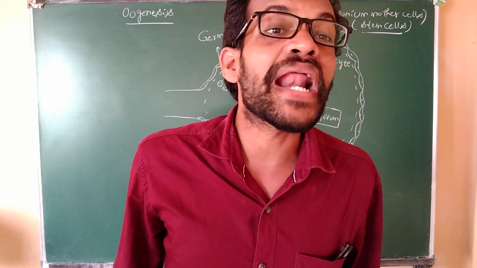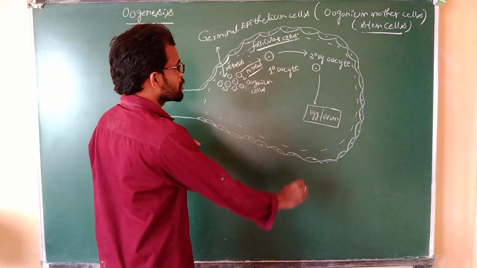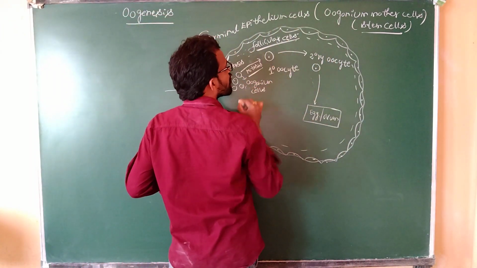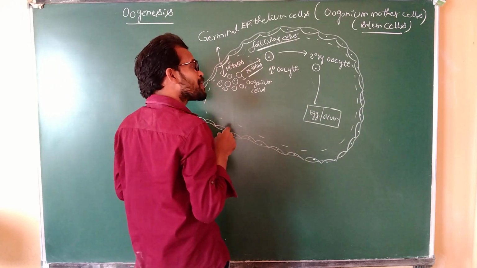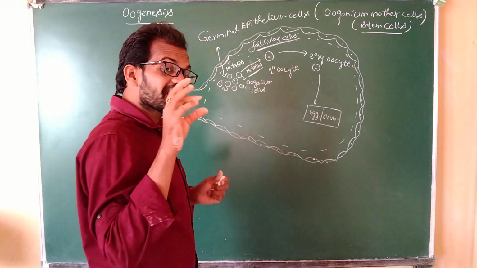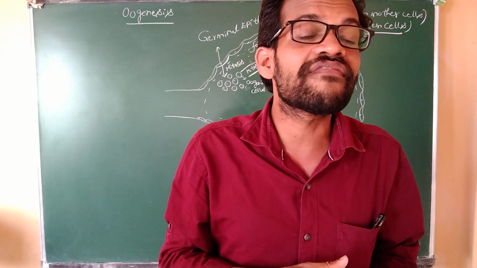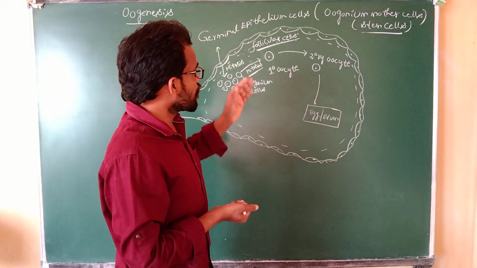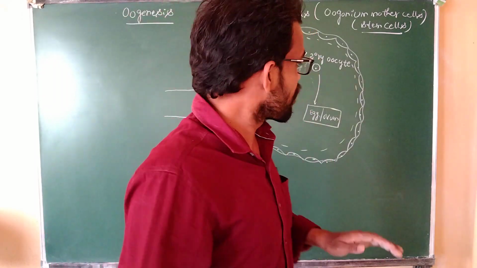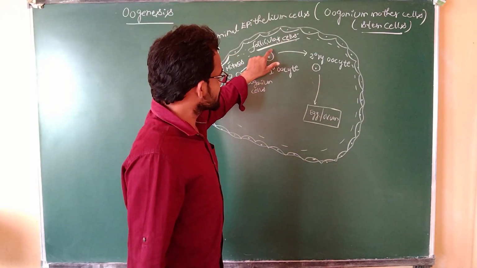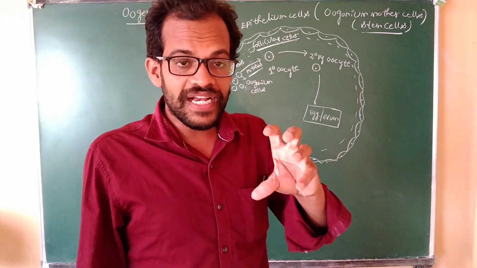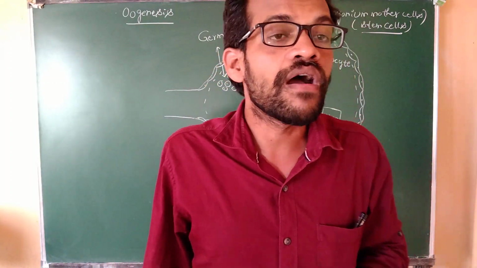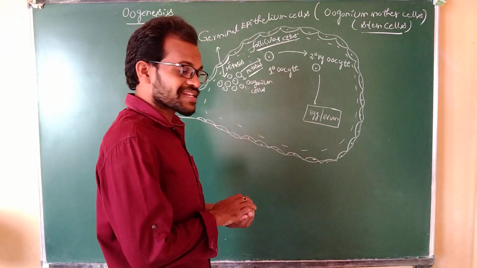These are the primary follicles. The surrounding of the primary oocyte consists of follicular cells, and again it consists of the primary oocyte.